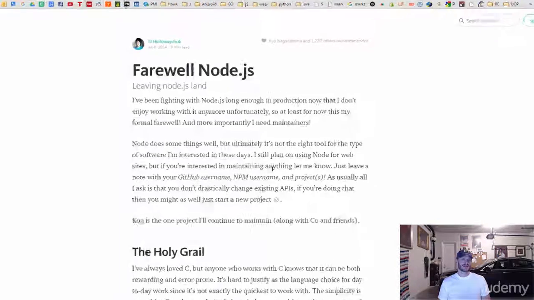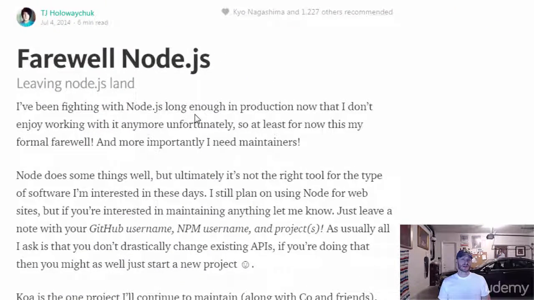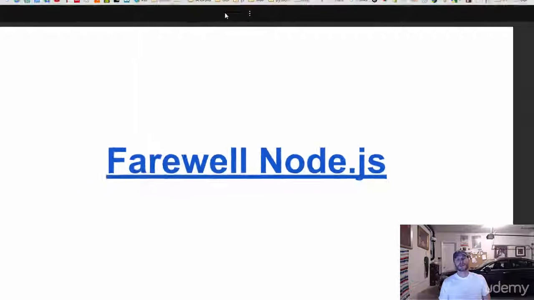This is by TJ Holowaychuk, who's an amazing programmer who lives on Vancouver Island. I don't know why I'm including that anecdote, but I really like that island. He was one of the primary contributors to the Node.js code base, and he left Node for Go, and he's not the only one, right?